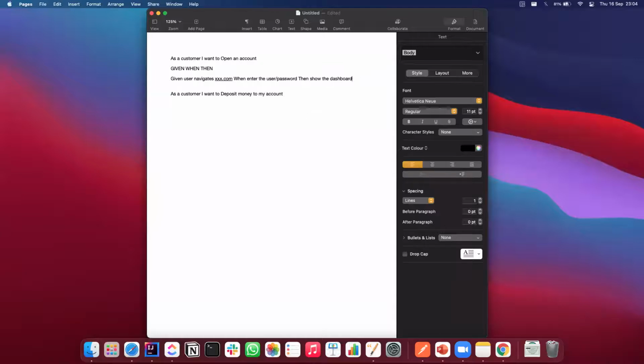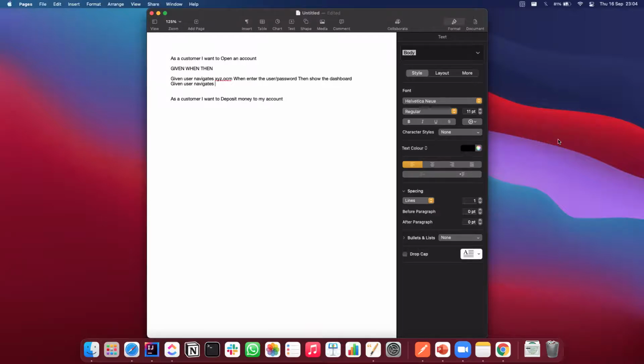Okay, so then there will be another acceptance criteria: given user navigates to xyz.com, let's say. Given user navigates to something xyz.com, okay.